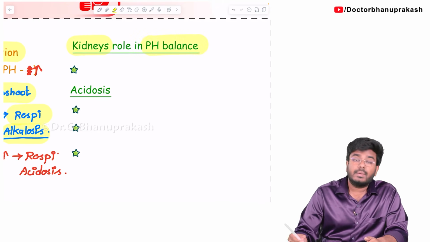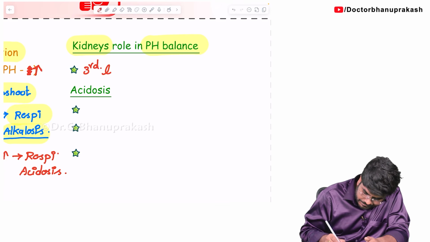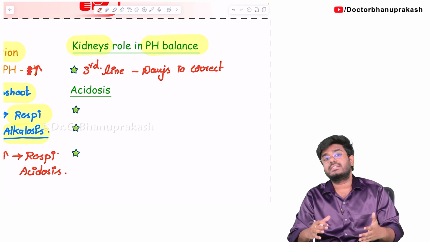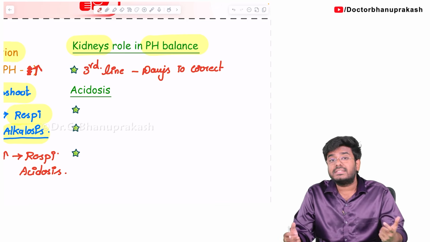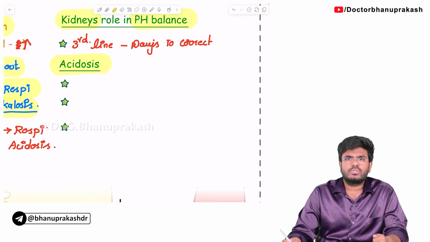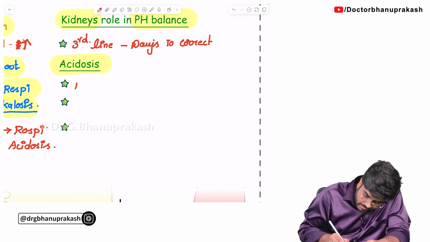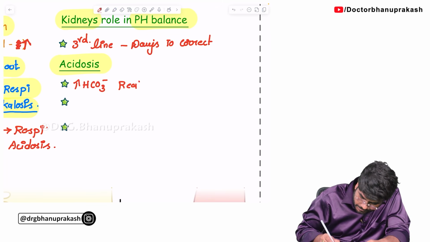Next, let's discuss what is the role of kidneys in the pH balance. How will kidneys help in pH balance? See, kidneys, that is the third line of regulation. Third line means it takes days to correct pH. Kidneys take days. Buffers act within seconds. Respiration takes minutes to hours. But kidneys take days to correct the pH. Okay, what happens if the patient is having acidosis? Tell me, acidosis means more acids. Now, in these conditions, do you know what kidneys will do? Kidneys will increase the bicarbonate reabsorption.